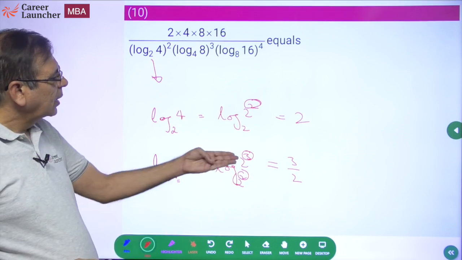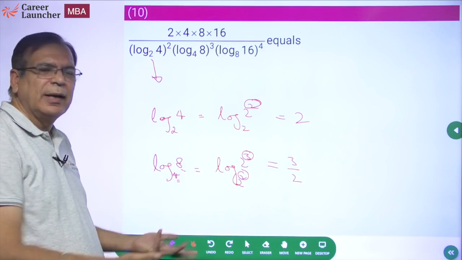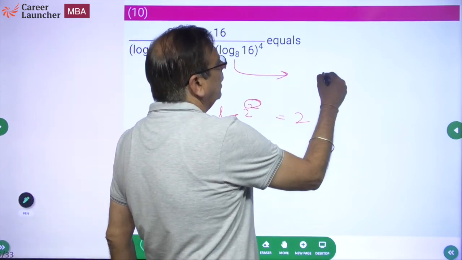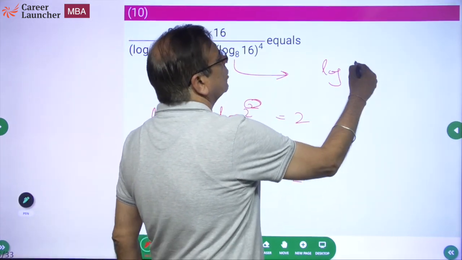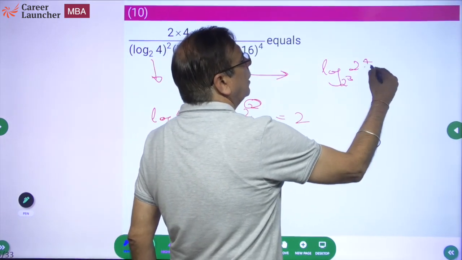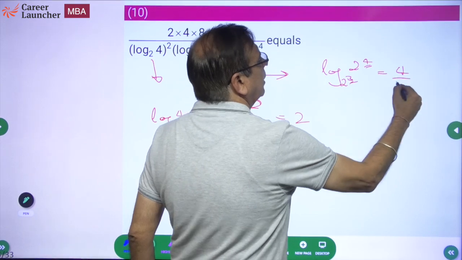How do you do that? Convert both of them into log of base 2 and you will get the answer. Okay, but I don't want to waste that much time. So by the same logic, what will this be? This is nothing but log of 16, which is 2 to power 4, base 8, which is 2 cube. So what will this be? This will be 4 divided by 3.